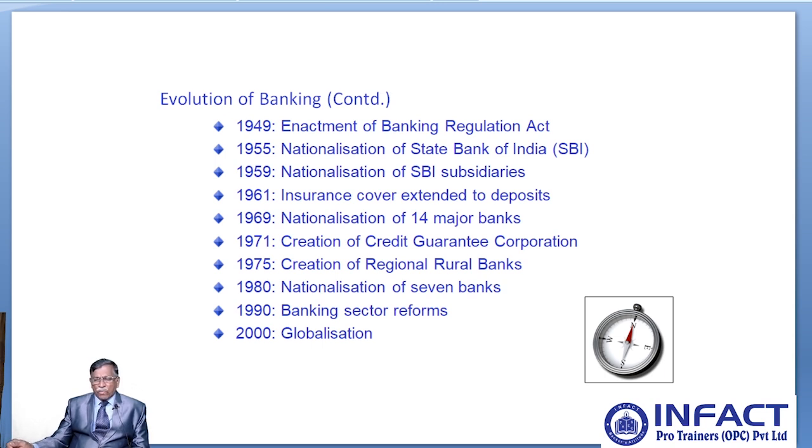In the year 1971, the Government of India created the Credit Guarantee Corporation. Similarly, in 1975, the regional rural banks came into India. Again, in 1980, 7 more banks got nationalized. And in 1990, there were banking reforms. The Government of India allowed private people to come out with new banks so that banking could be extended across the country. In the year 2000, we saw globalization.